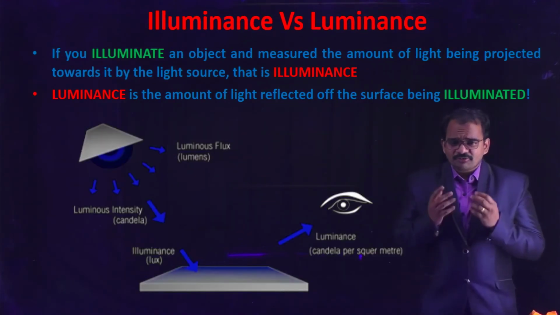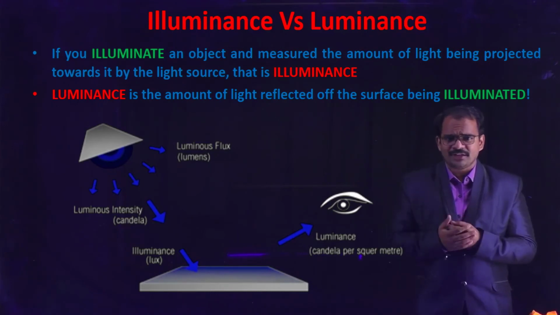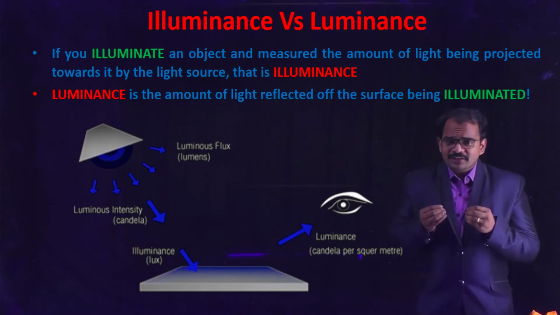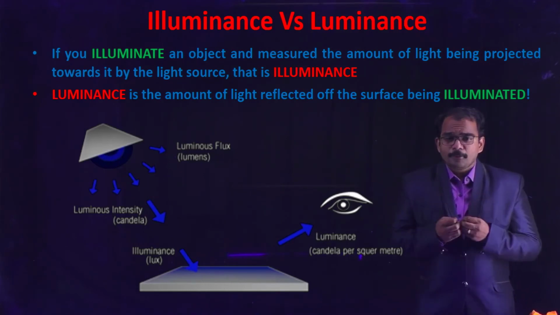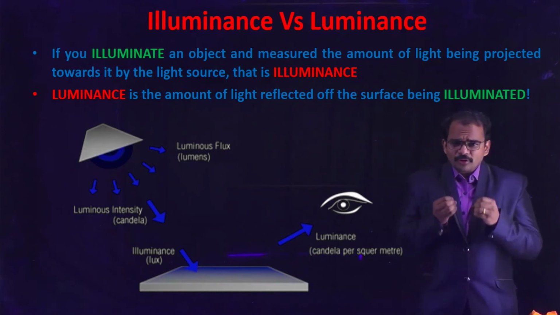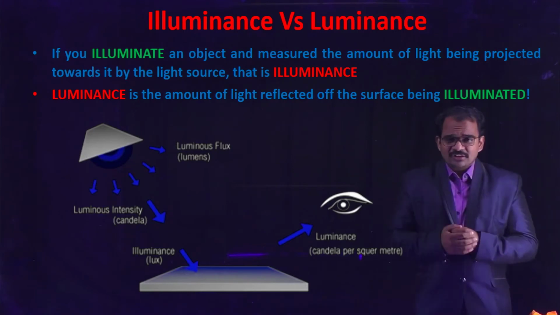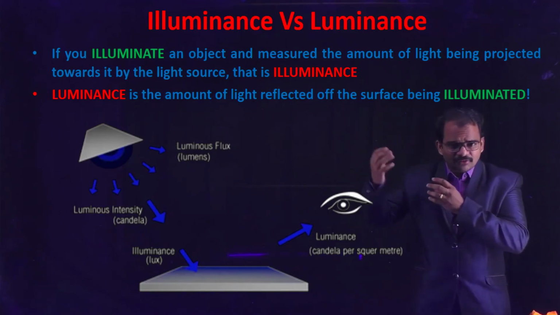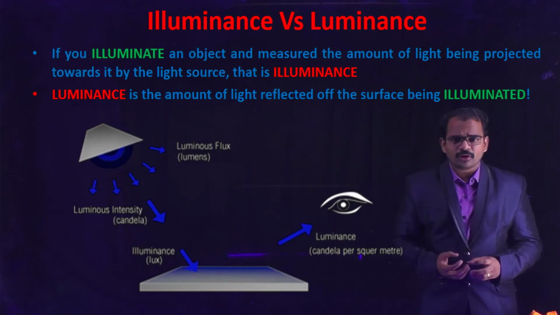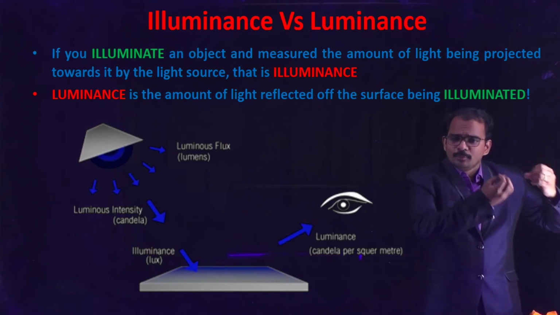And what is the difference between illuminance and luminance, which we have already seen in the three interactions of light, and again we'll see it as a difference. So what is illuminance? If you illuminate an object and measure the amount of light projected onto the object, it is illuminance. And what is luminance? Luminance is the amount of light that gets reflected from a surface being illuminated. So the light falling onto a surface is called illuminance, and the light reflected off a surface is called luminance or exitance.